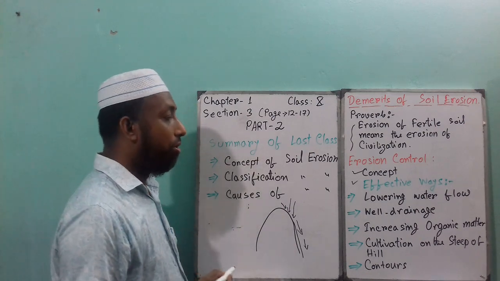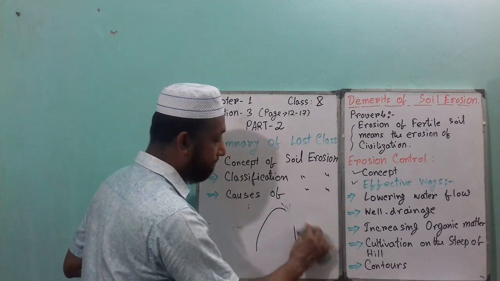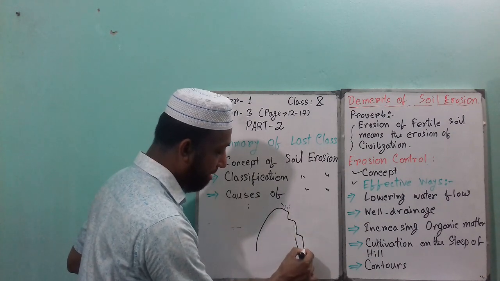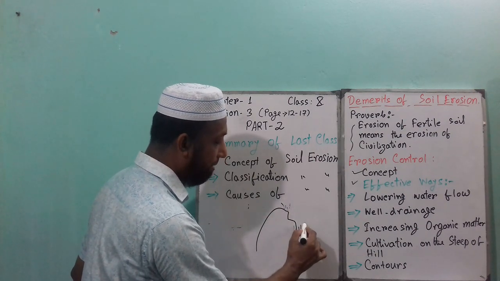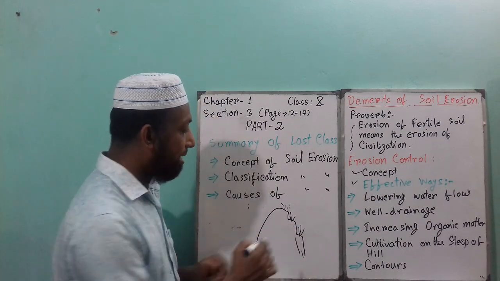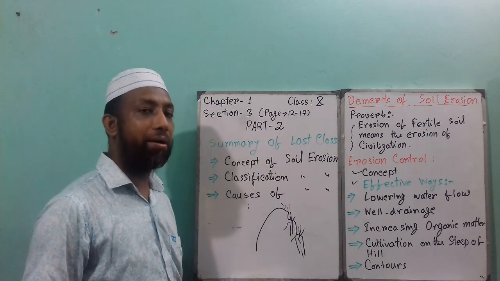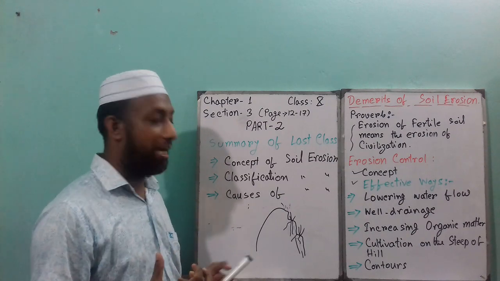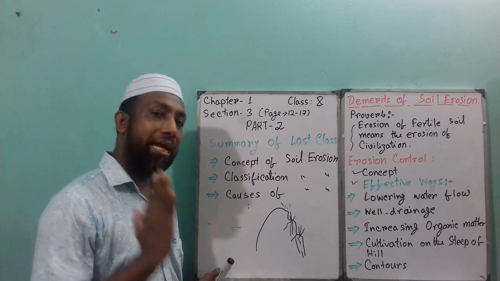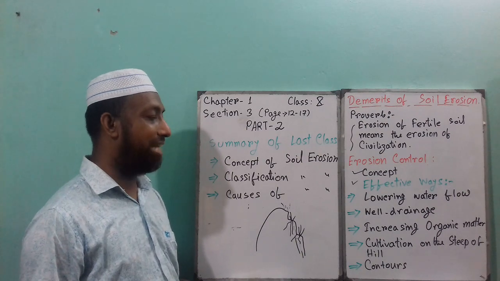So if we do some cultivation here, like make a step here, and in this step we can cultivate or transplant any plant, that plant spreads its root system and makes the bondage of soil strong. That means this root system captures the soil properly, so the soil erosion will decrease. This is called steps on the hill.